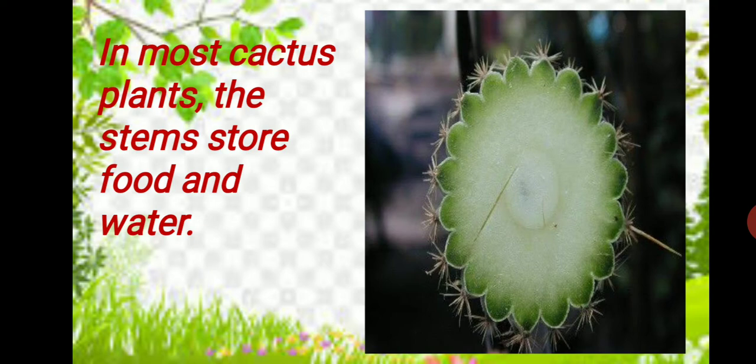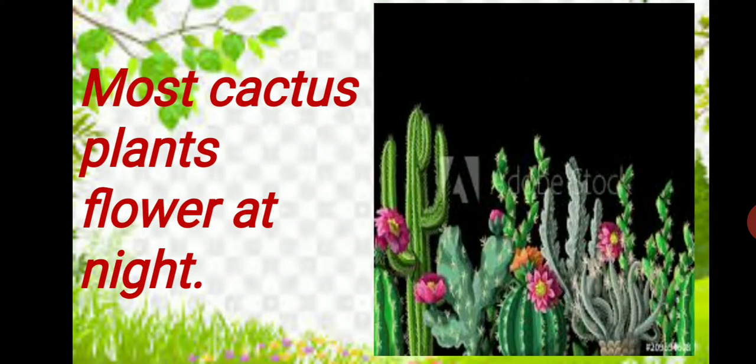Clear? Now, talking about the flowers. See, most cactus plants have flowers, but these flowers bloom at night. Why? Because during the day there is so much sunlight and heat that these plants cannot afford too much heat. That's why these are blooming at night only.